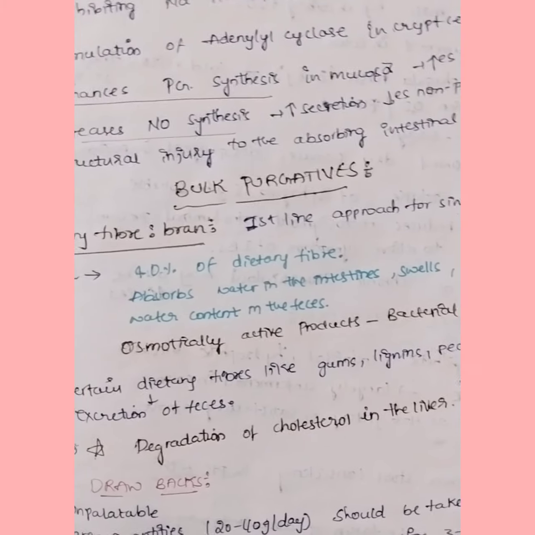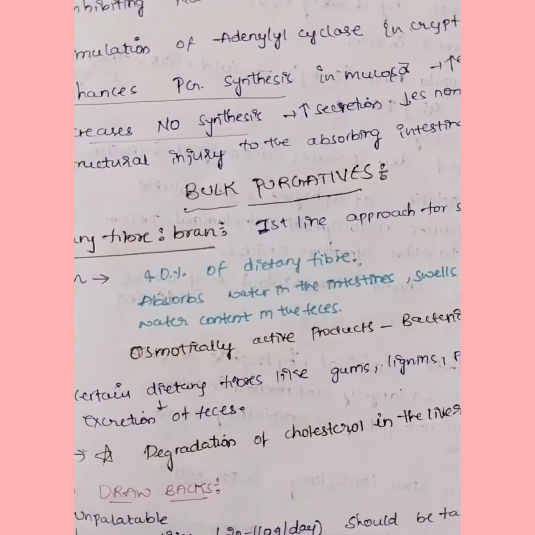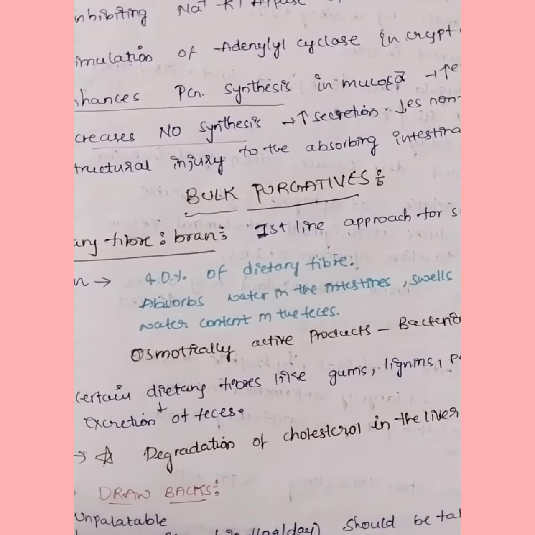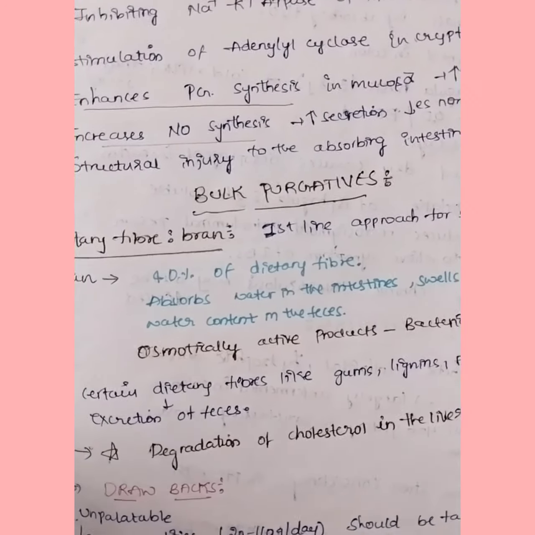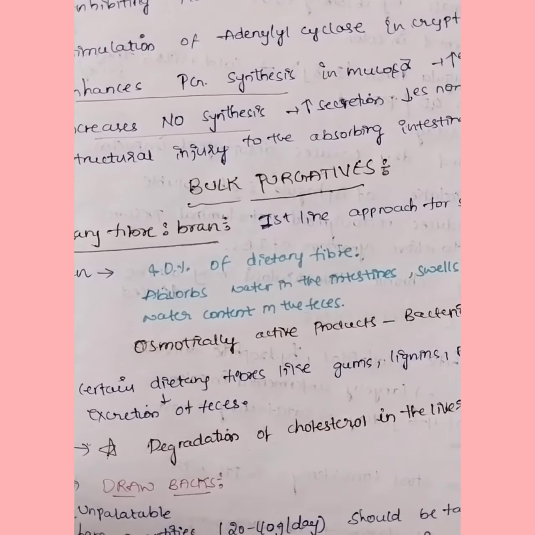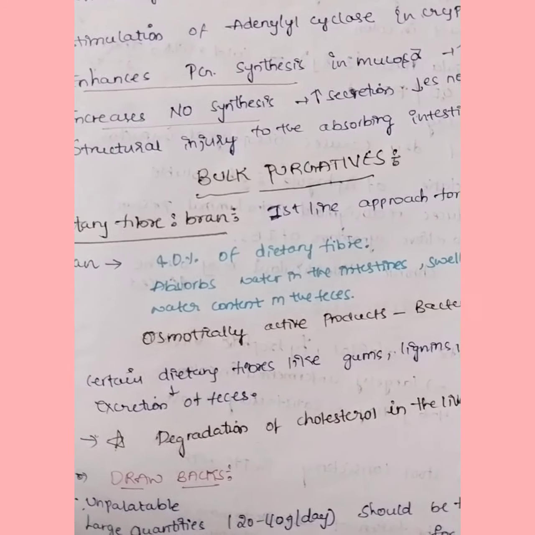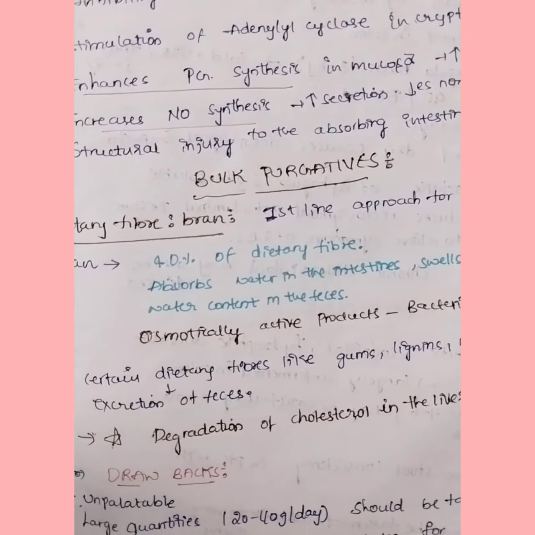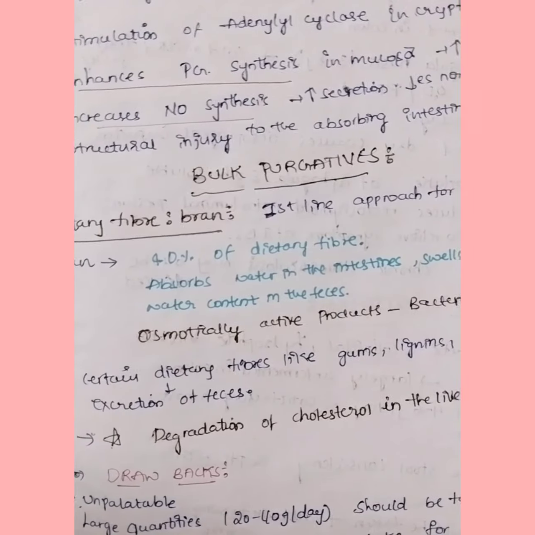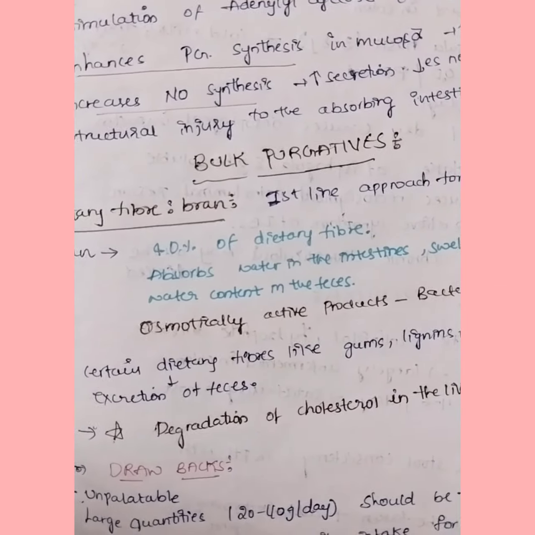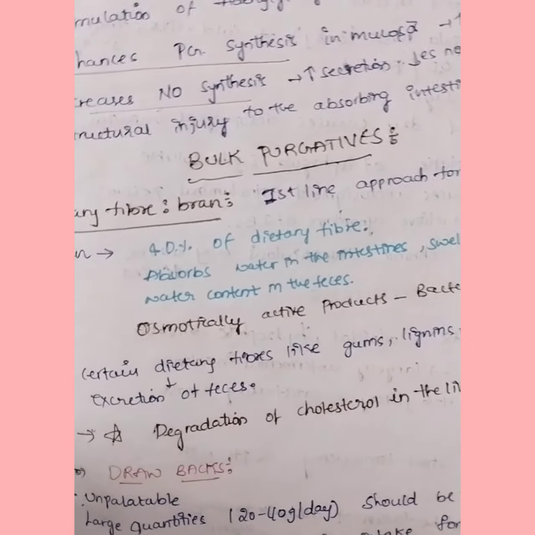Mucosal cells will cause more fluid accumulation in the gut. First, by what mechanism is this occurring? By inhibiting the sodium potassium ATPase of the villus cells. When this sodium potassium ATPase is inhibited, sodium and water retention will occur in the intestinal lumen, because sodium takes water along with it, but now we are inhibiting the pump, so water and sodium will remain in the lumen.